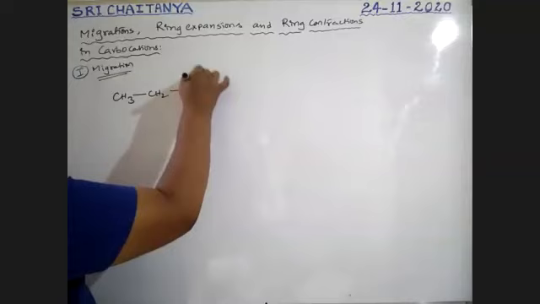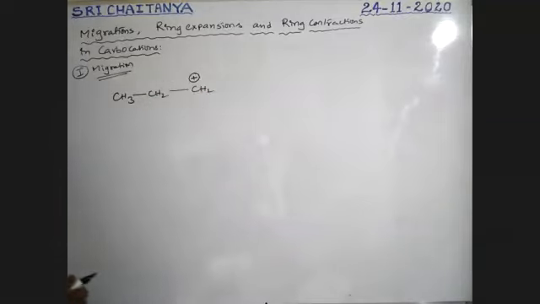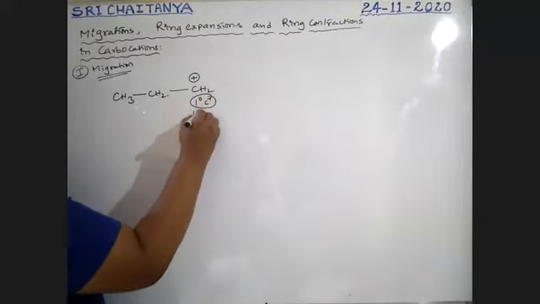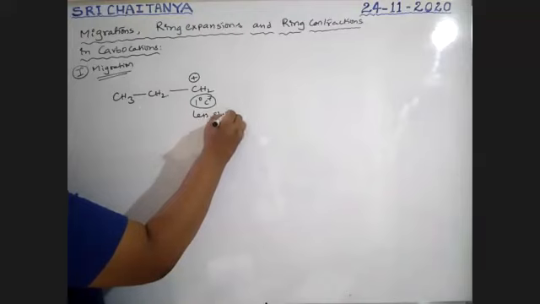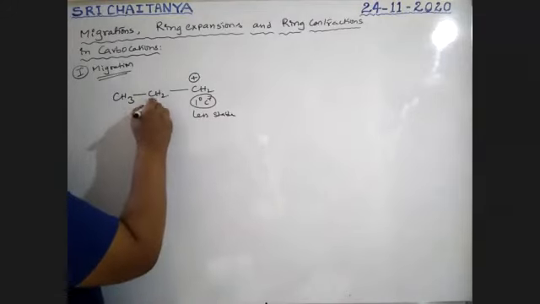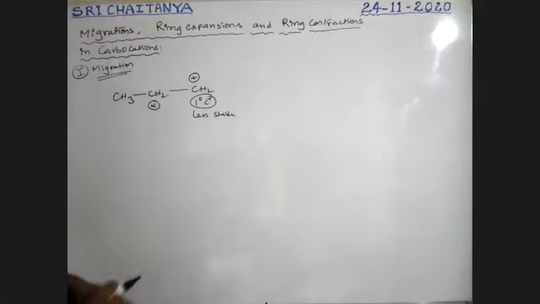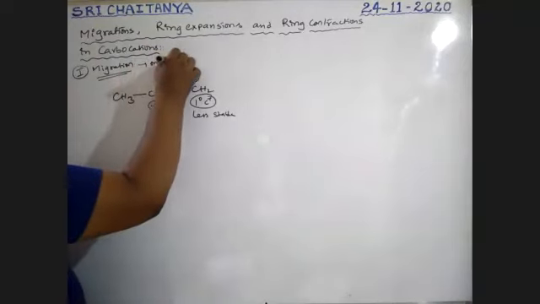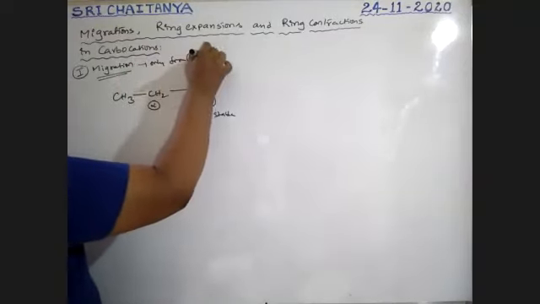This carbon gets a positive charge, boys. So it is a primary carbocation, less stable. This is the alpha carbon. From alpha only the migration is possible.